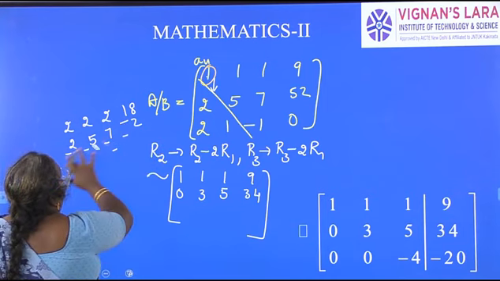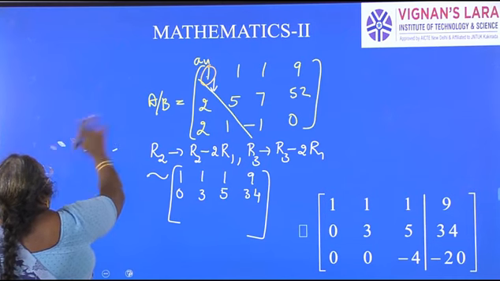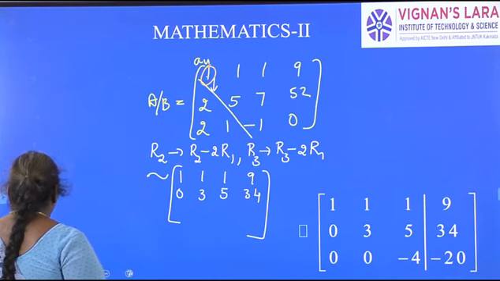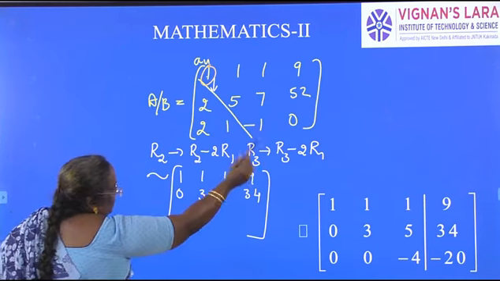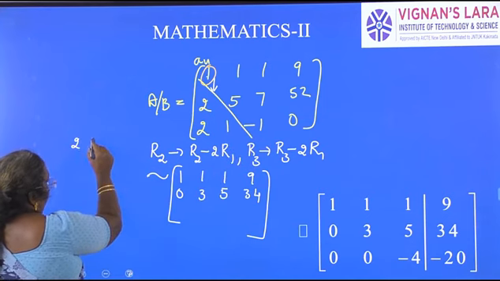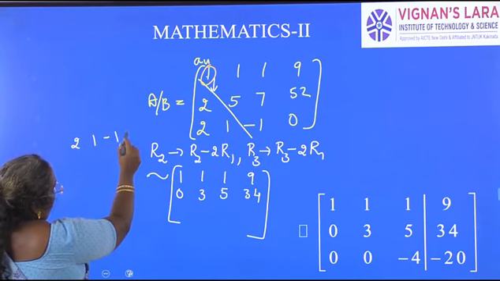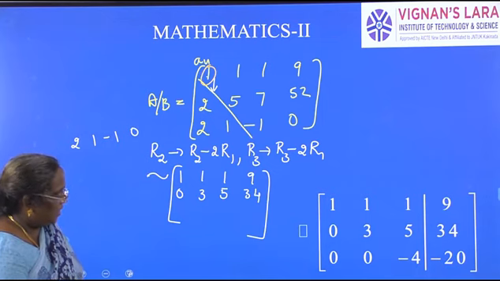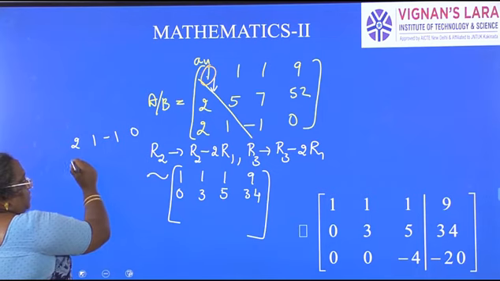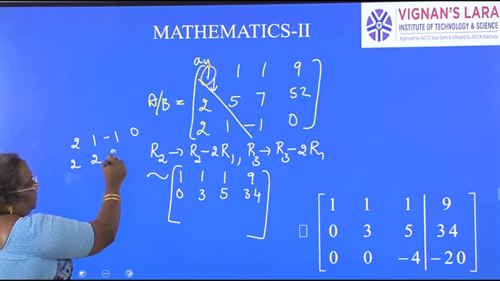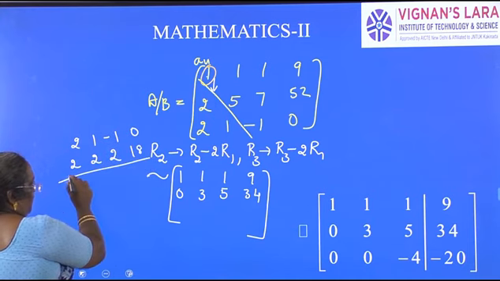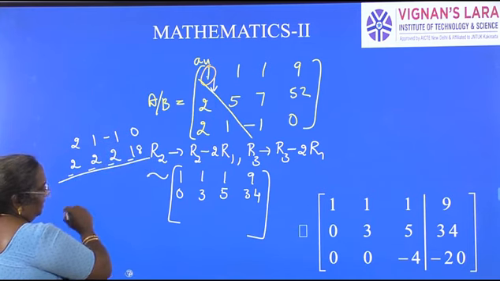Next, see the third row operation. How does the third row change? R3 is 2, 1, minus 1, 0, minus 2R1. 2 times row 1: 2 1s are 2, 2 1s are 2, 2 1s are 2, 2 9s are 18. We are subtracting.